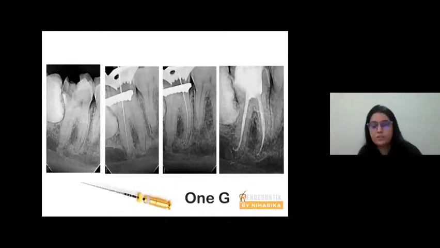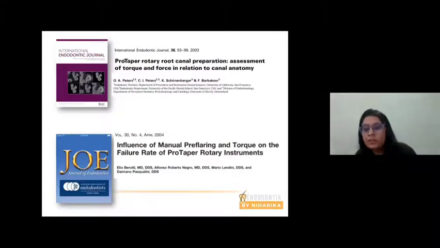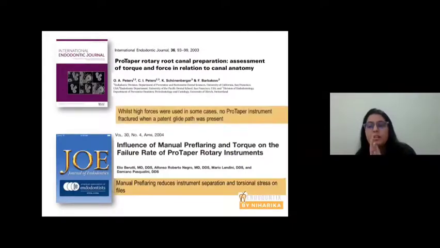And studies have also suggested that when you're using a glide path file, the fracture of instruments is significantly reduced. All right, and manual pre-flaring reduces instrument separation and torsional stresses on the file. So these two steps, as I mentioned, pre-flaring and glide path preparation, are very important to reduce the chances of file separation inside the root canal. In turn, they enhance the life of the file when you're going to use them for shaping.